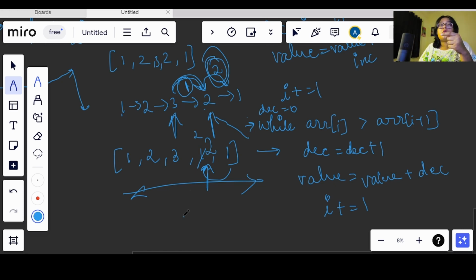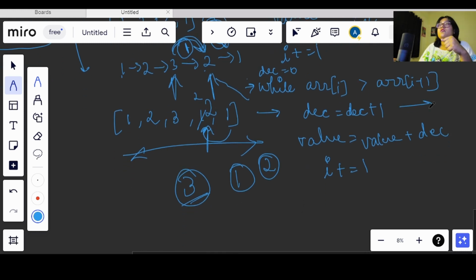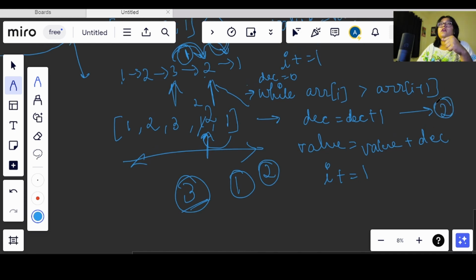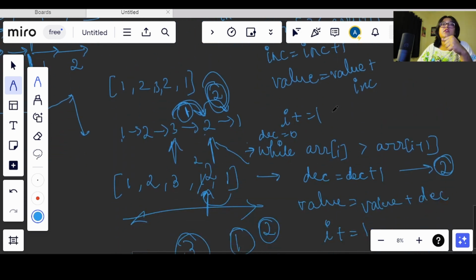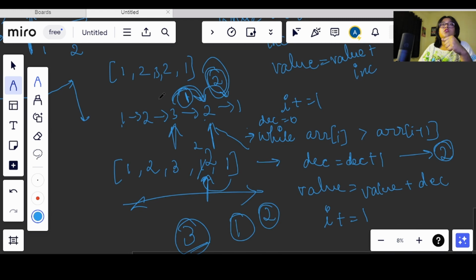But what we are doing, in total we are increasing 3, right? We need only 1, but we are increasing 3. So we need to reduce this 2 value. Now this decrease value is 2, right? And what do we have here? Increment value. Increment is also 2, right? It will be 1 here and it will be 2 here. So increment is 2 and decrement is 2.